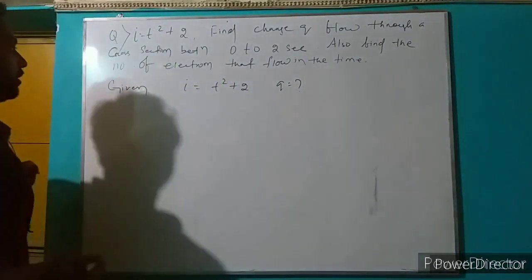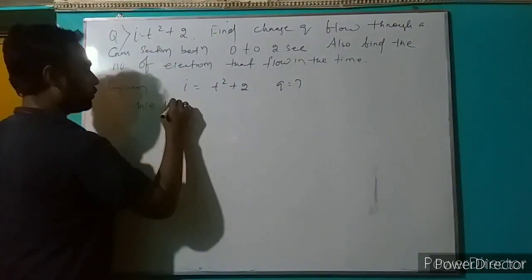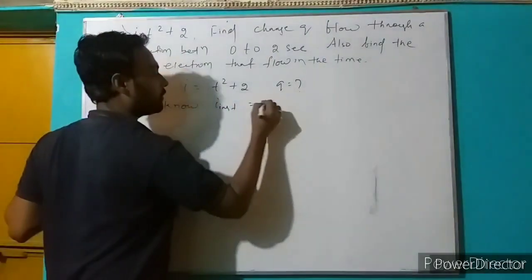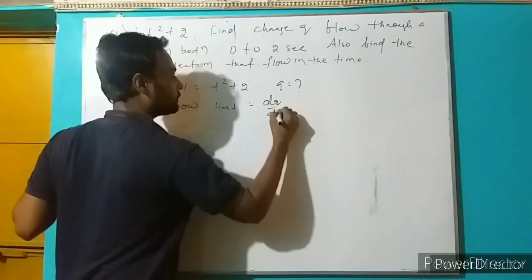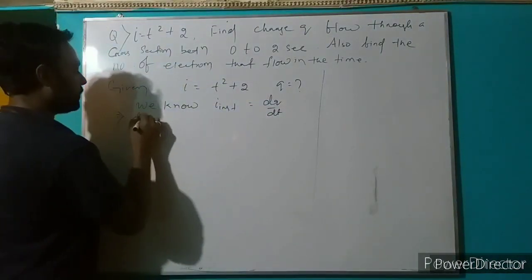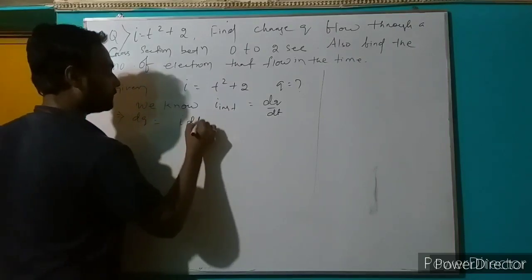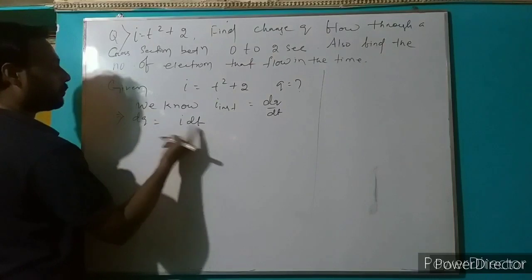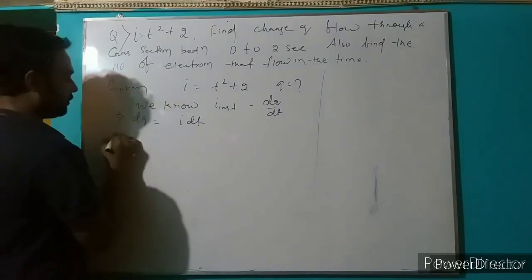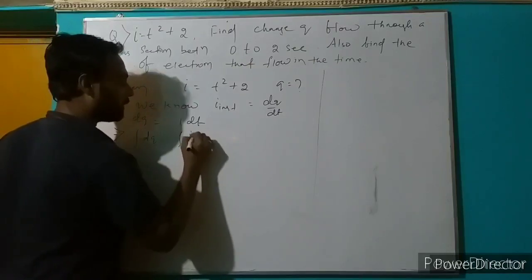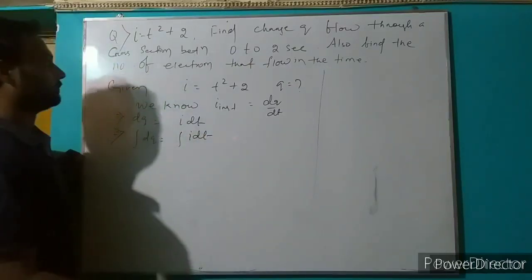How to define Q? We know instantaneous current I instant equal to dq by dt. Clear? I equal to dq by dt. That implies dq equal to I dt. Cross multiplying, we get this. So if we integrate both sides, integration of dq equal to integration of I dt.